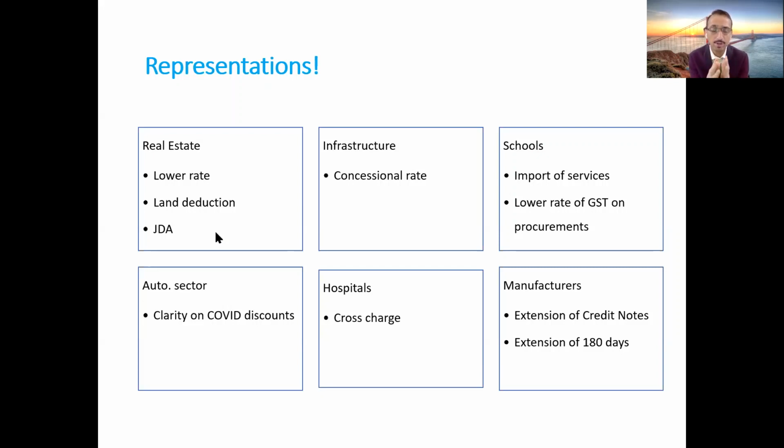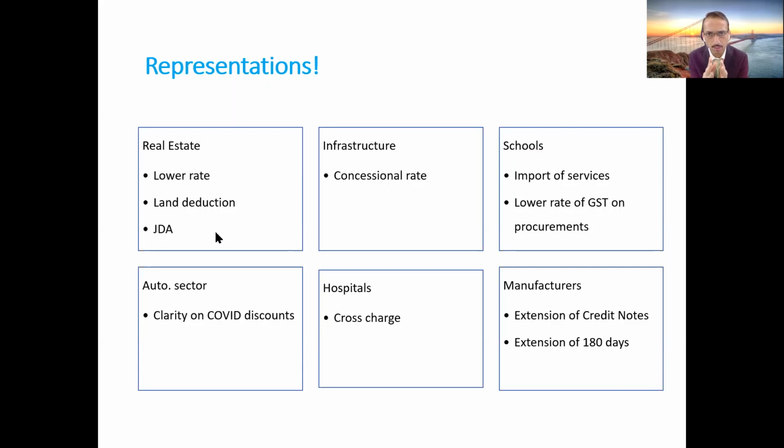Similarly, as all of you are aware, throughout India, the real estate sector gets a land deduction of a straight 1/3, that is 33% practically. Now one can say that in a city like Mumbai, in a city like Pune, the land component can be substantially higher, correct? The rate which we pay for a prominent location, wherein the land component is substantially higher, there the deduction can be based on ready reckoner rates rather than the standard 1/3 deduction. And similarly, in case of JDA, there are many issues, so you can represent those issues before the GST Council.